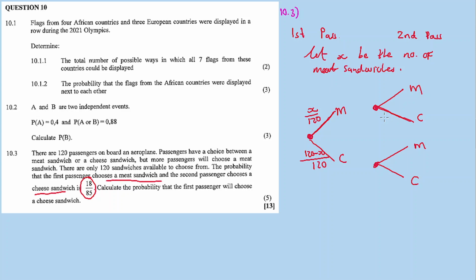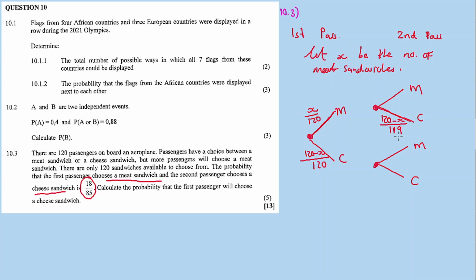So here, the probability of choosing a cheese sandwich for passenger number 2 will be 120 minus x divided by 119. The total number of sandwiches decreases because passenger 1 took a sandwich and ate it.